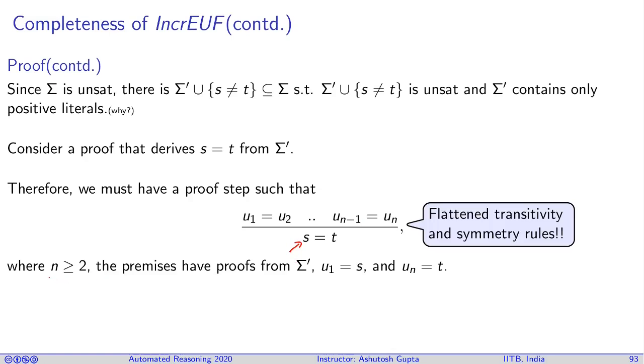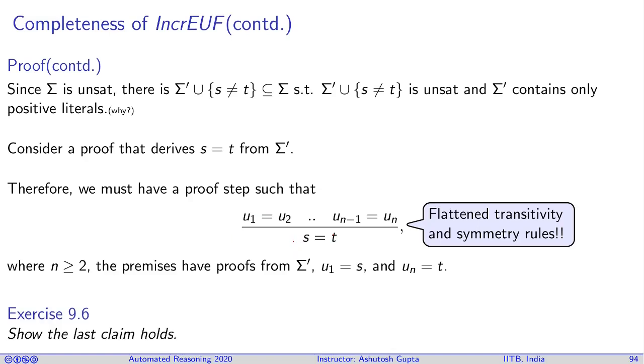It may be noticed that I am saying n greater than or equal to 2. There may be the situation that you have a congruence applied on something, and then you learn this kind of thing, and then you obtain this equality. So it may be the case that you don't apply any chain of transitivity. Maybe only one of them is there.